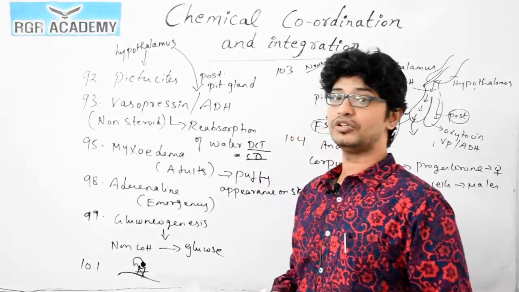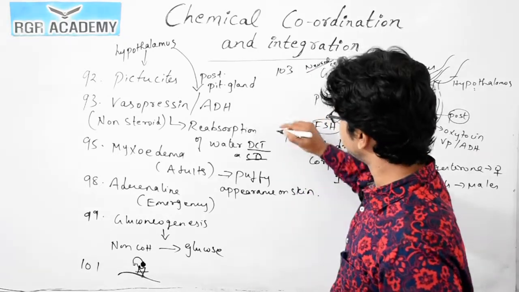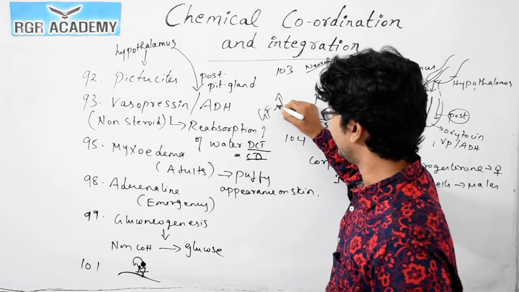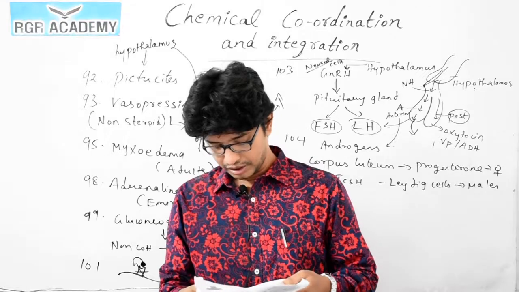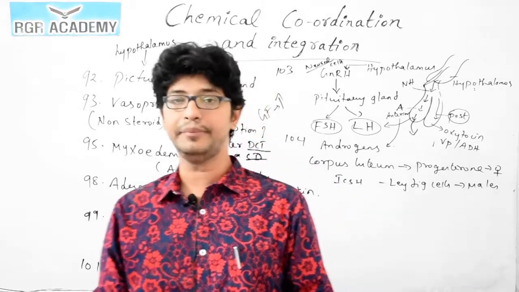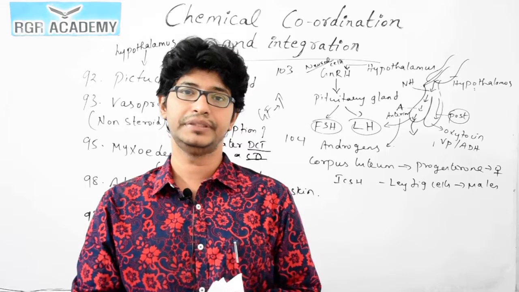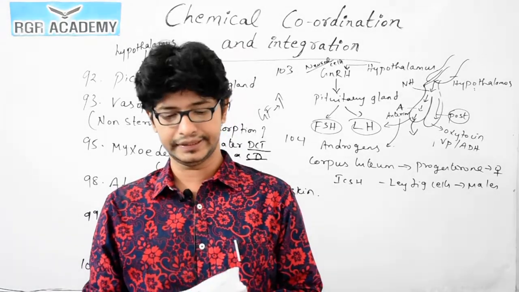So this leads to the glomerular filtrate being increased. If this happens, what happens? The glomerular filtrate, GF, will be increased. Okay, so the correct option is option 3, because diabetes insipidus leads to polydipsia, and it also leads to dehydration. Question number 106.